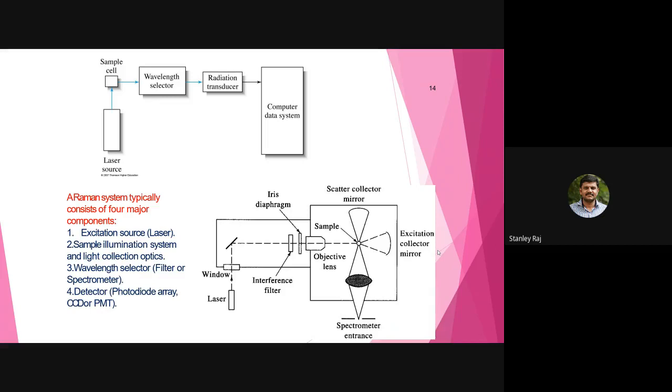The radiation transducer collects the information, and this electronic information goes to the computer data system.